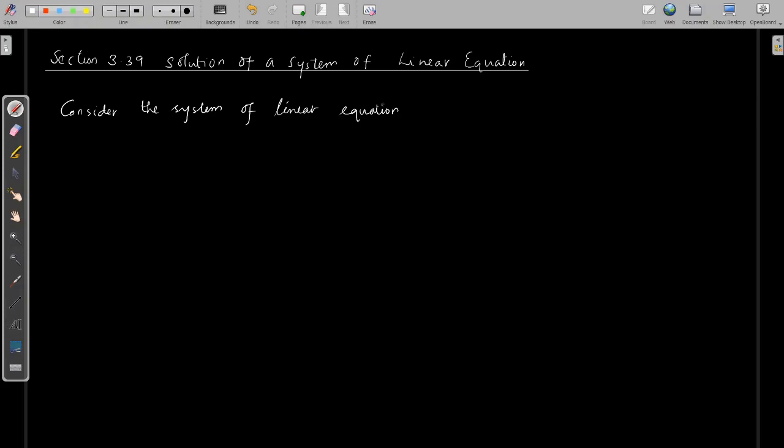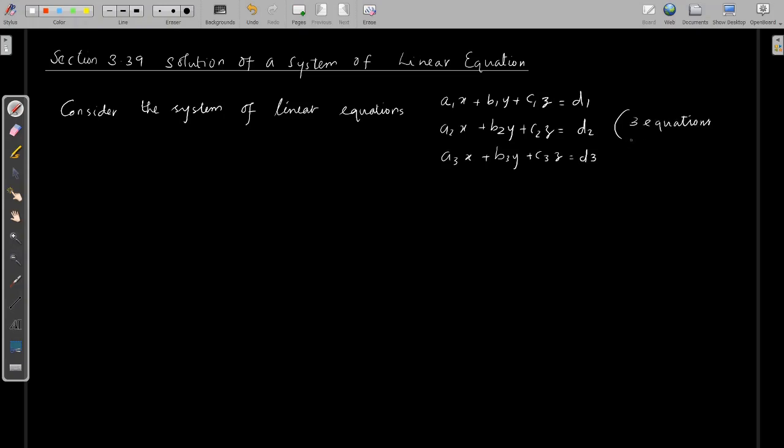linear equations, three linear equations in three unknowns, say a1x plus b1y plus c1z equal to d1, a2x plus b2y plus c2z equal to d2, a3x plus b3y plus c3z equal to d3. So we will discuss the solutions of this system of linear equations. Once you get this system of linear equations, you can convert this into the matrix form.